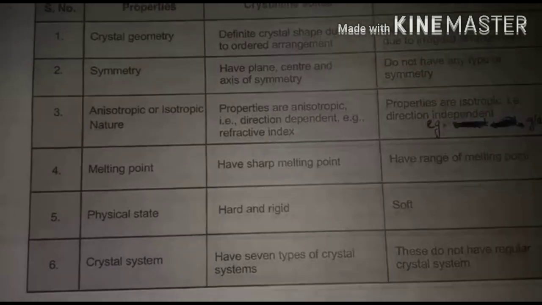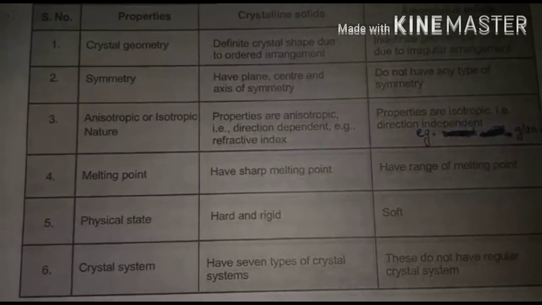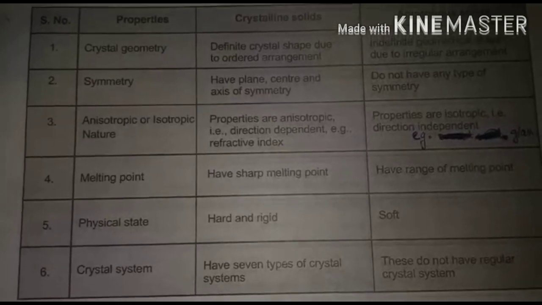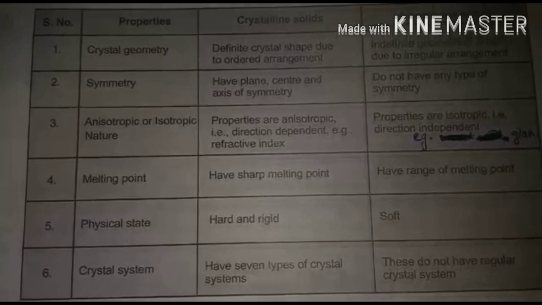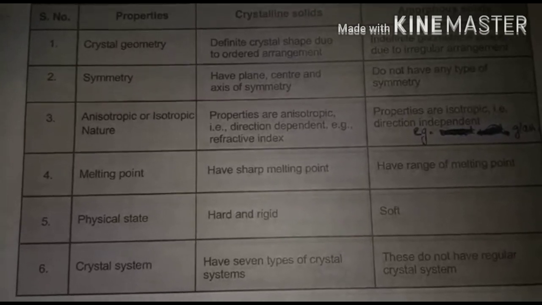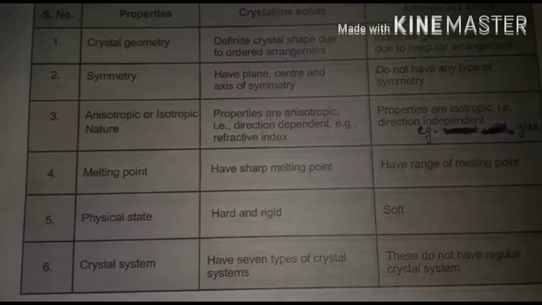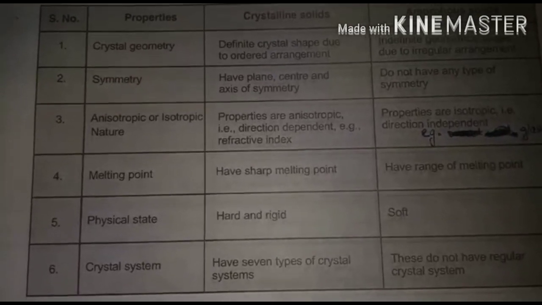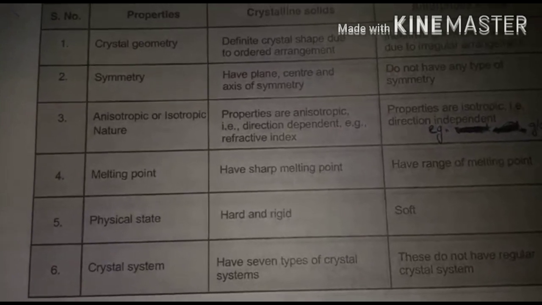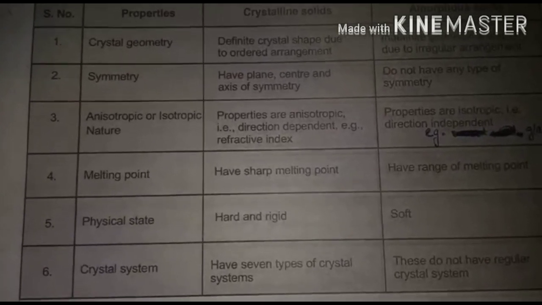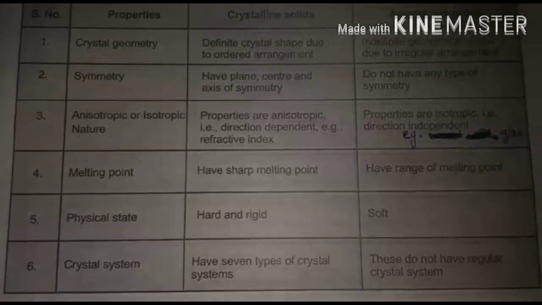Third property is anisotropic or isotropic nature. In crystalline solids, the properties are anisotropic. It means the properties are direction dependent. Example, refractive index. It depends on the direction, as the light is going from denser to rarer or rarer to denser medium, its value differs. So that's why the properties are direction dependent.